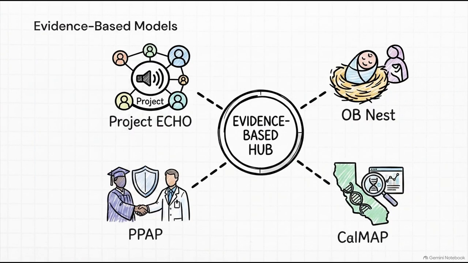To comply with federal guidelines mandating evidence-based interventions, the state has integrated specific clinical models right into this hub-and-spoke framework. For instance, Project ECHO provides telementorship, connecting specialists at academic medical centers directly to rural primary care doctors to upskill them on complex cases. We also see OB Nest, which sends remote monitoring tools home with expected mothers to drastically reduce long drives for routine prenatal checks. By deploying these proven, outcomes-driven models rather than untested pilot programs, California satisfies the CMS directive to utilize validated care delivery systems that actively manage chronic disease and upskill local clinicians.